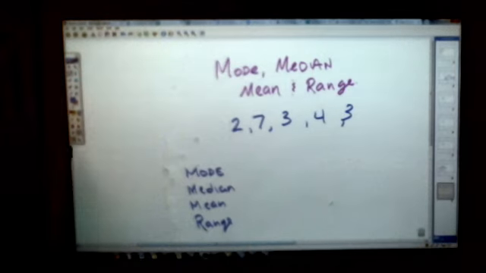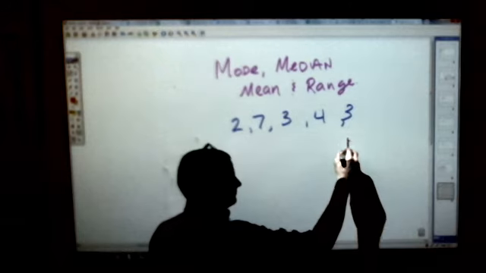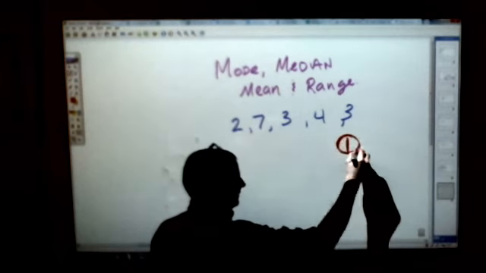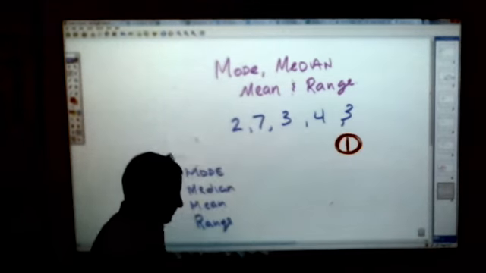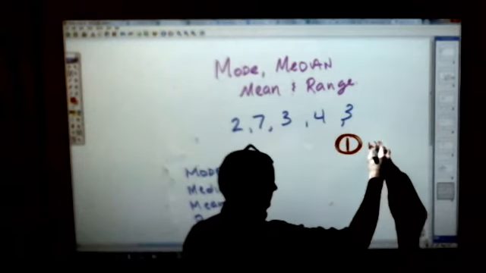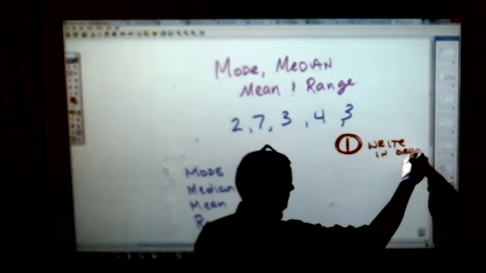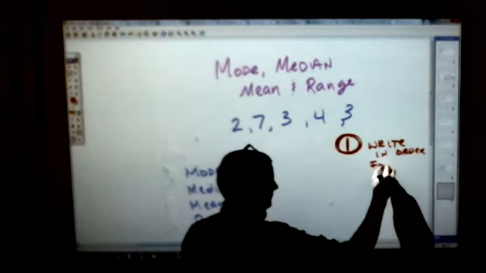Now, if you are going to make a mistake on this, it's probably because you don't follow the very first rule when you're working with these different things. And rule number 1 that you should highlight is, anybody know? Yeah, you need to write them in order from least to greatest.